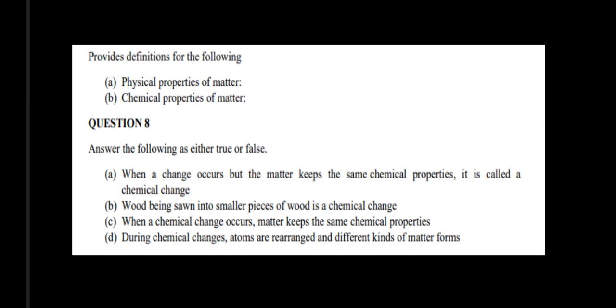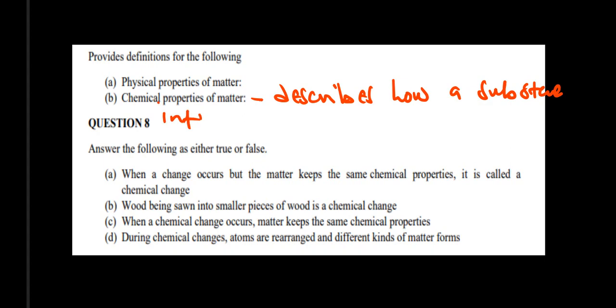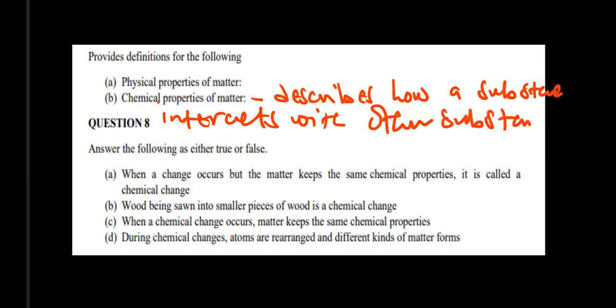So for the chemical properties you can say these are properties that describe how a substance interacts with other substances, leading to a change in composition.